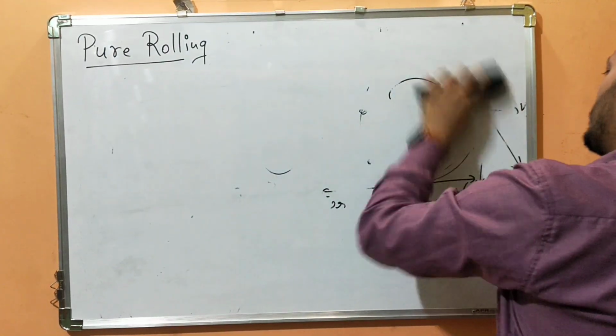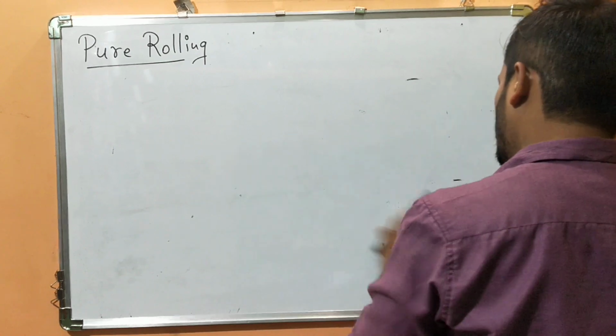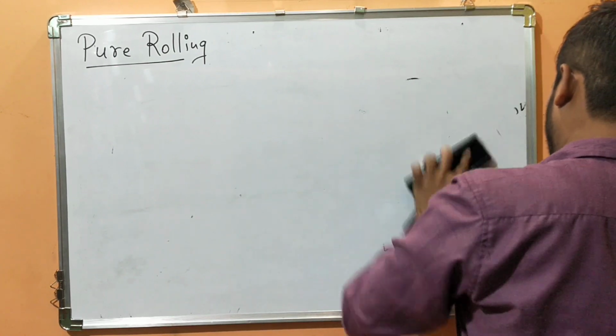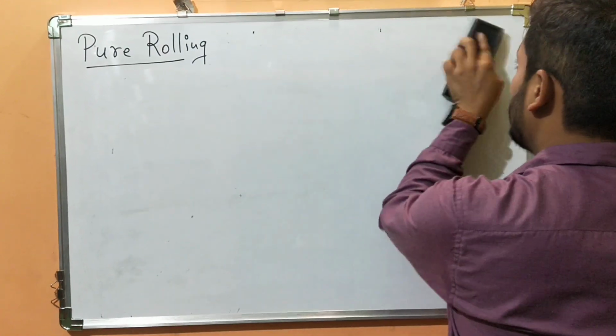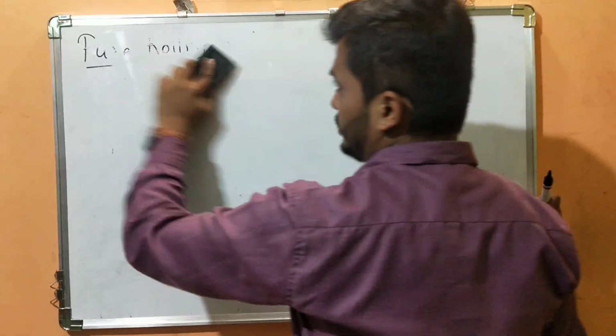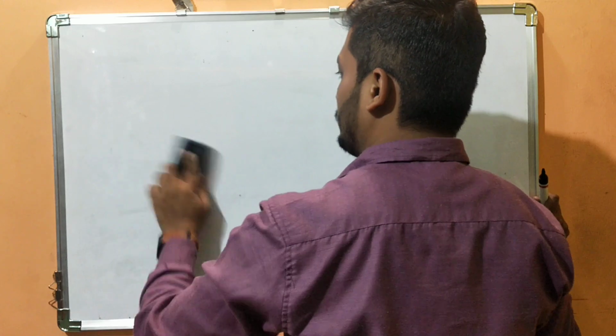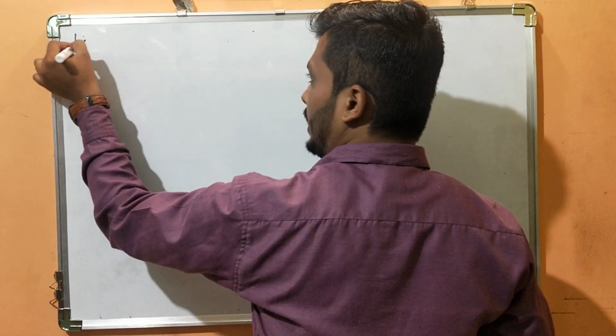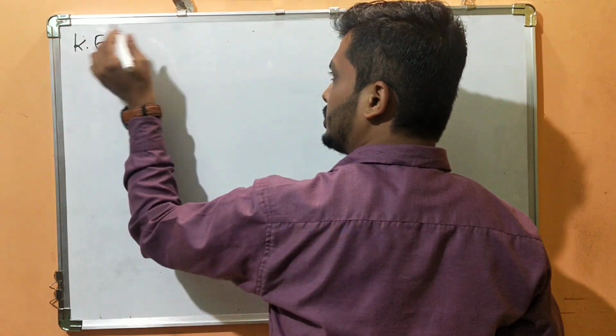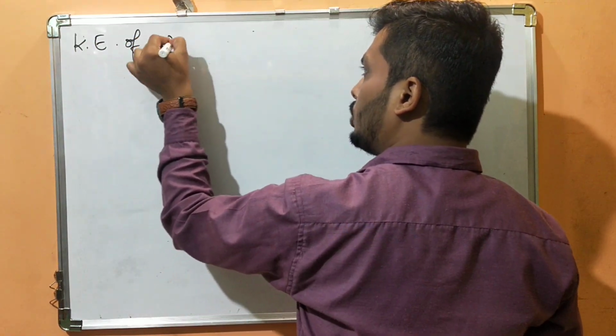The next thing we are going to study is the kinetic energy of the rolling body. I hope you have watched my previous video on the radius of gyration, because we are going to apply that now. We are going to find the expression for the kinetic energy of a rolling body.